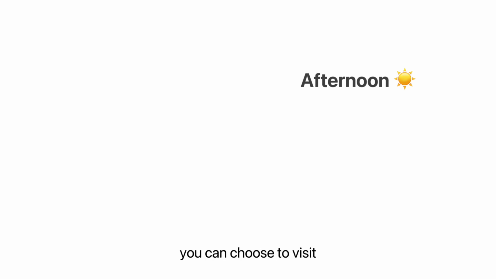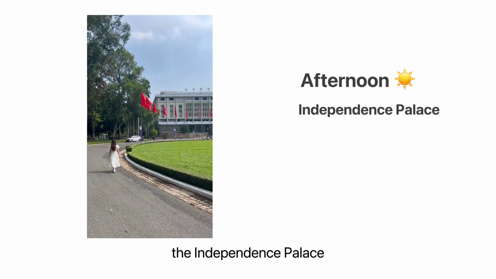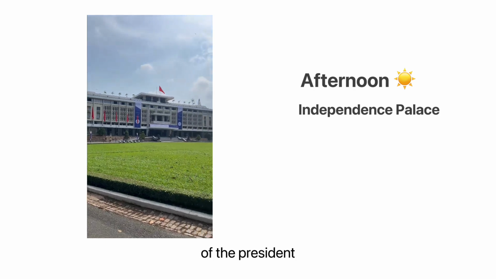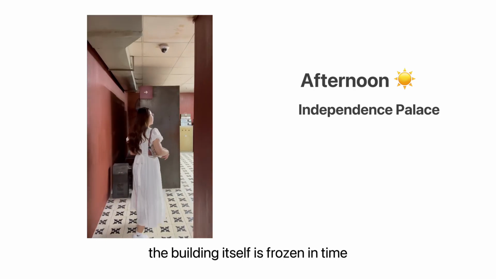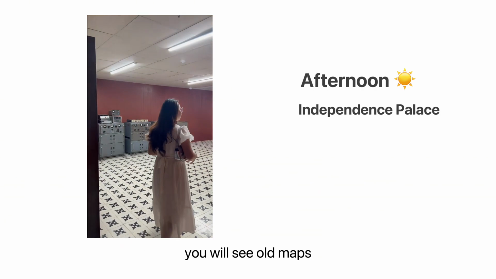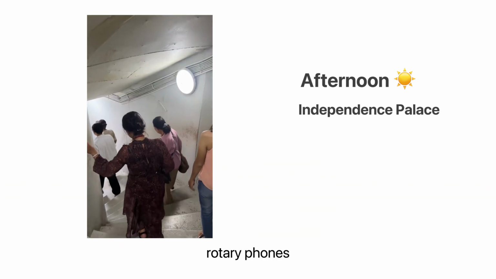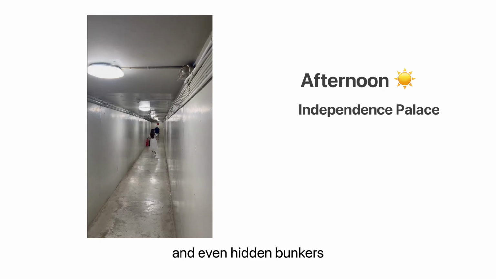You can choose to visit the Independence Palace. This was the home and workplace of the President of South Vietnam during the Vietnam War. The building itself is frozen in time. You will see old maps, rotary phones, and even hidden bunkers.